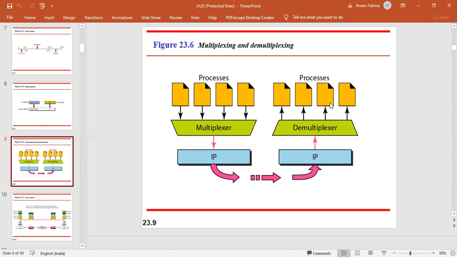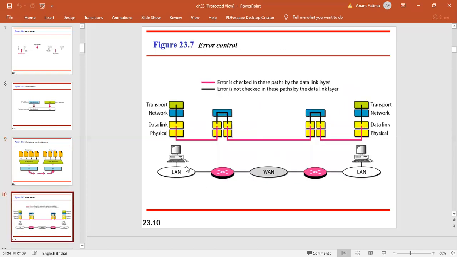You have to decide, of all the processes, which particular process this is meant for. So this is your one-to-many relationship which is occurring at the server side. So there you will be needing a demultiplexer to decide which particular process it is meant for. So this is the working of your transport layer, right?